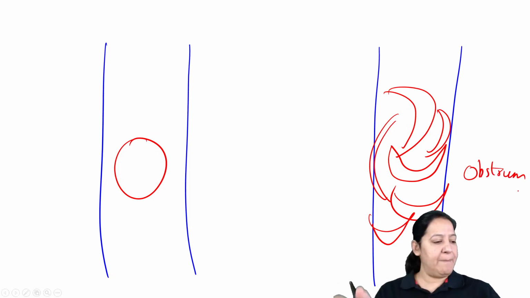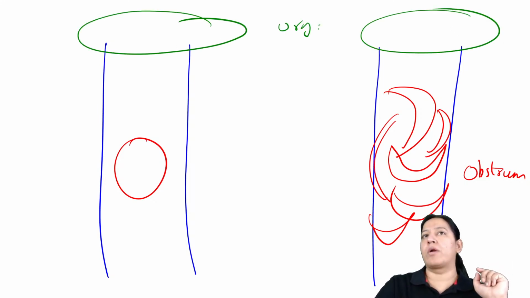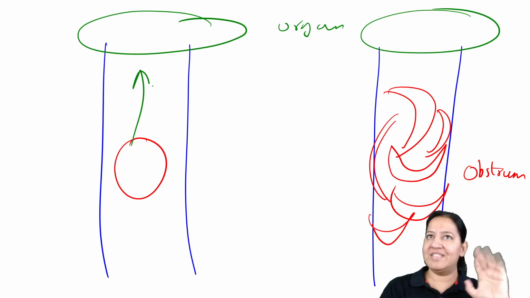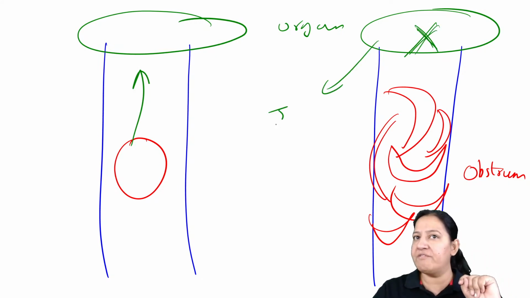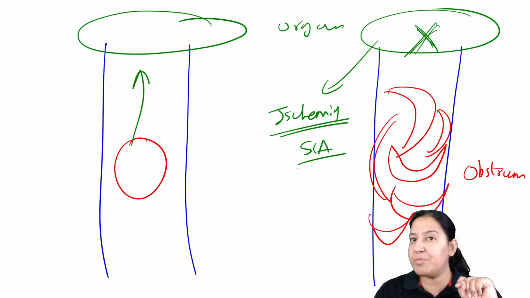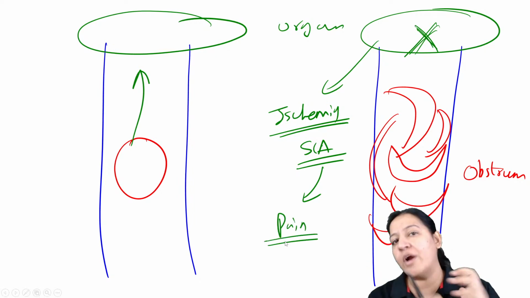Now both of these capillaries are supplying some organ. This is an organ, this is an organ. They are supplying some organ. So here blood flow is always there in the organ. But here this organ is not getting the blood flow. That's why this organ will have ischemia. So ischemia is a result in sickle cell anemia. That's why the child was having severe pain in the abdomen and non-healing ulcer. Now you got the symptoms.